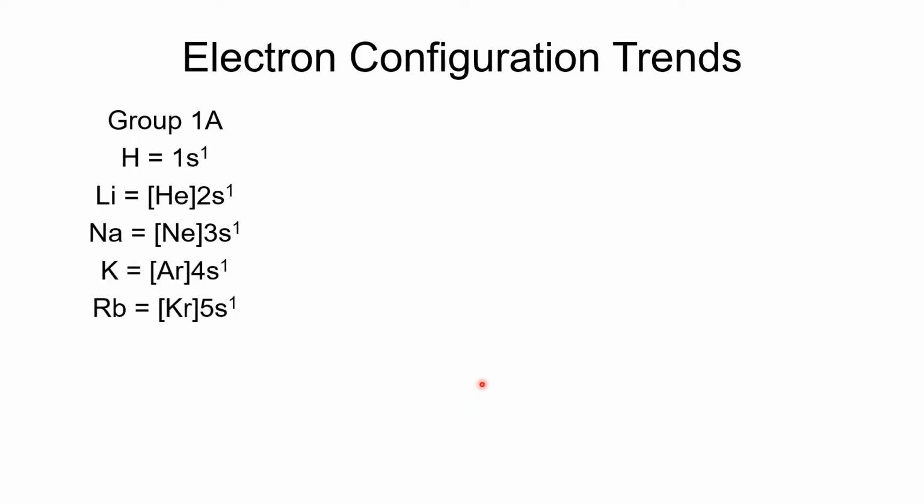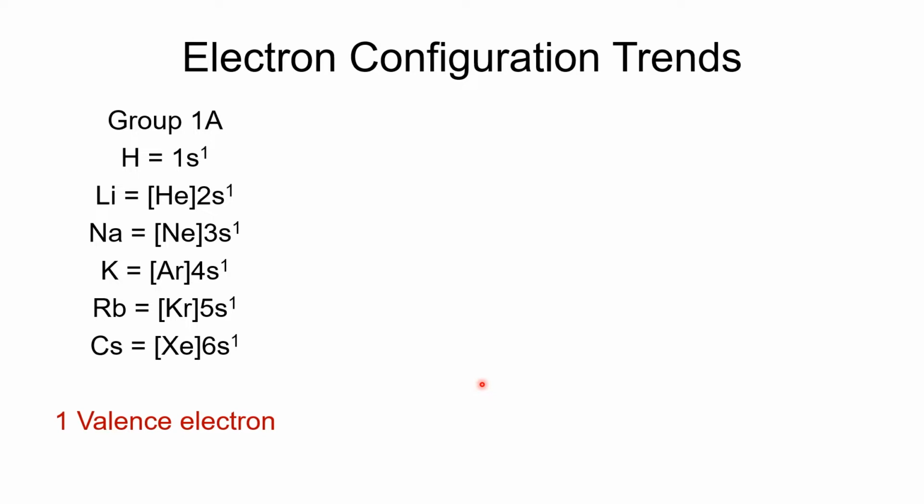You'll notice the trend here is that each of those has one electron in the outer s subshell. That is the only electron in the outer shell, and so we say that those elements have one valence electron. So all of the elements in group 1 have one valence electron.